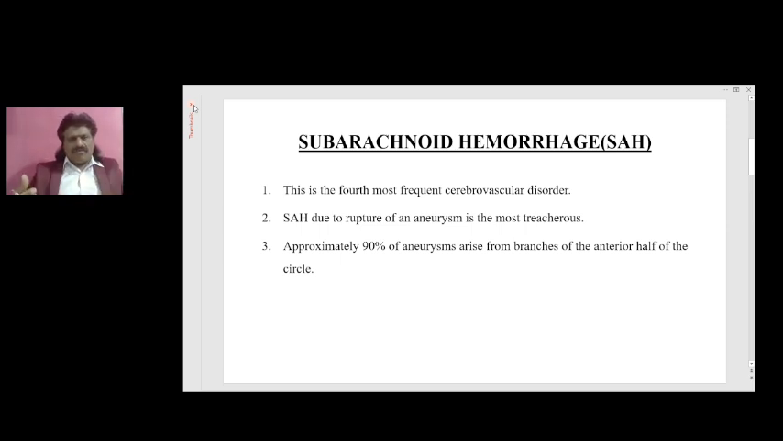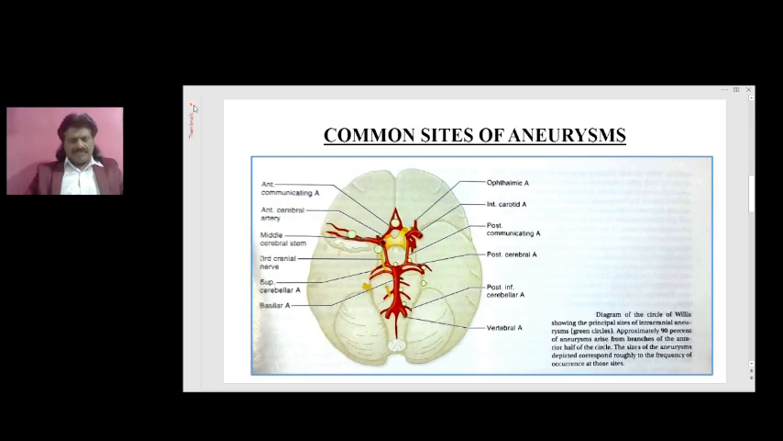So if we take the circle of Willis, more than 90% of the aneurysms arise from branches in the anterior half of the circle. If we see the imaging, we'll be able to understand it better. Here you can see the circle of Willis. These are the two vertebral arteries. They form the basilar artery, which divides into the posterior cerebral arteries.